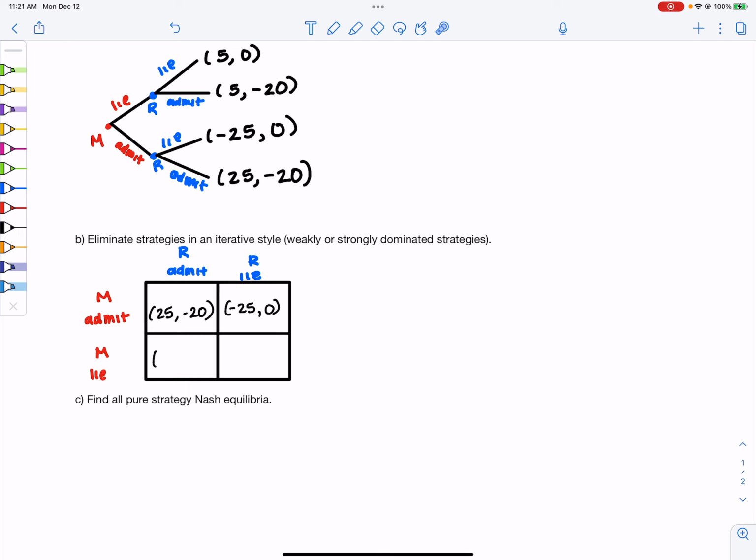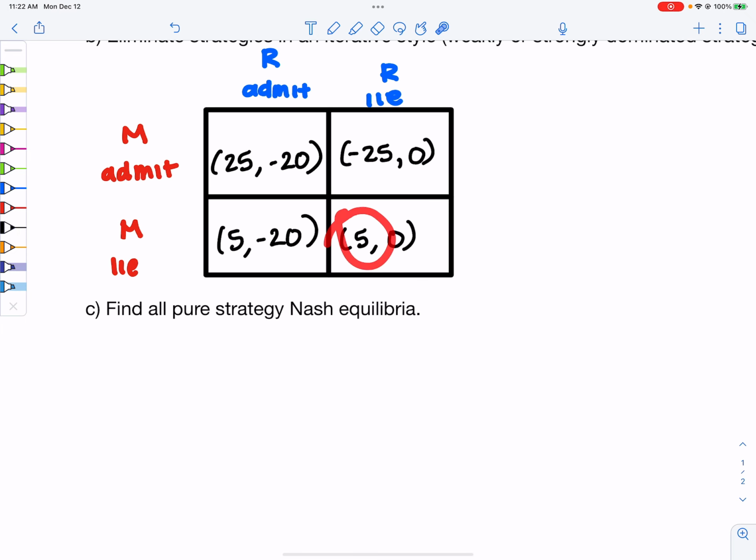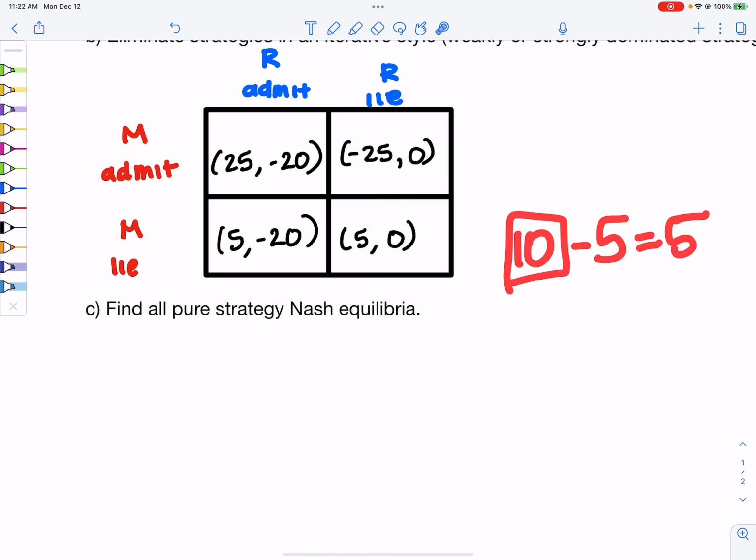When Marta lies and Ransom admits, you have a 5, negative 20. And when Marta lies and Ransom lies, you have a 5 and a 0. And again, here you have a 5 because what's at stake for Marta is her family. So she would have a 10 from protecting her family, but you have to subtract negative 5 because she lies, which will leave you with another 5.